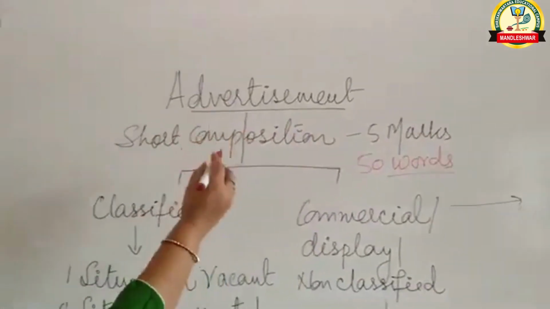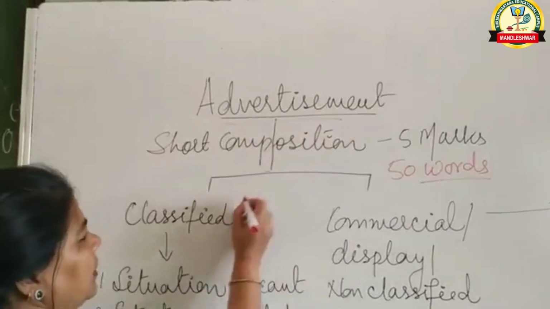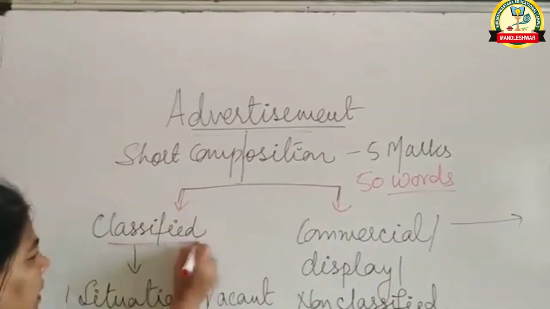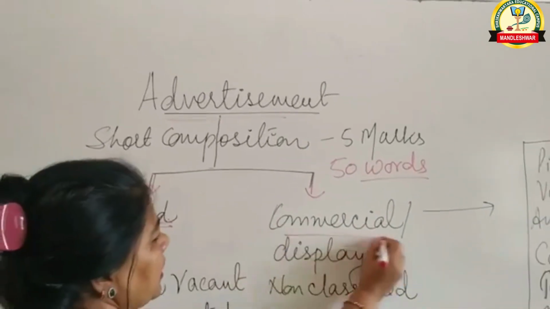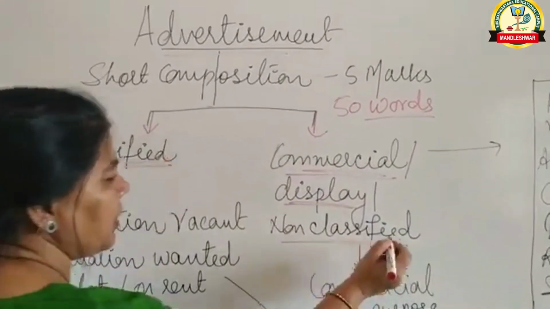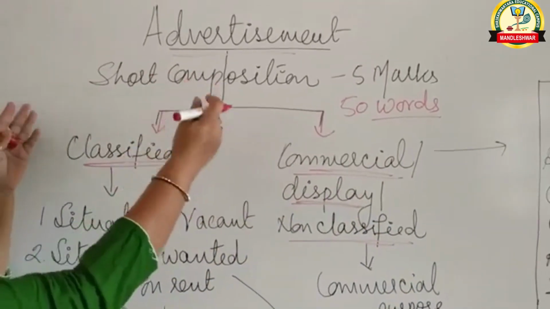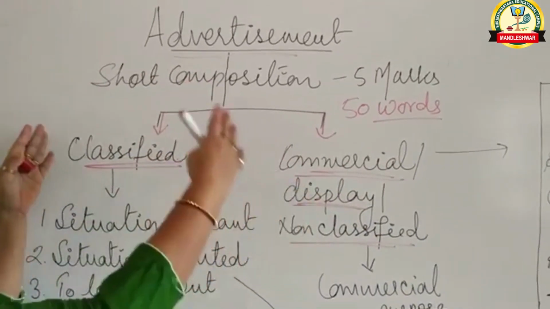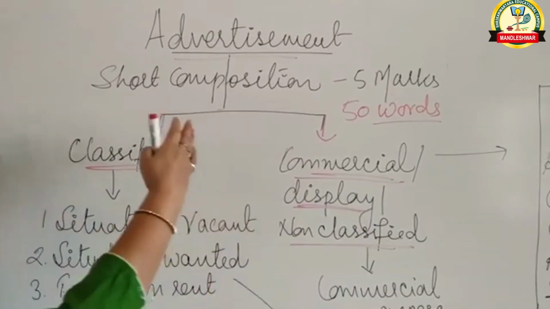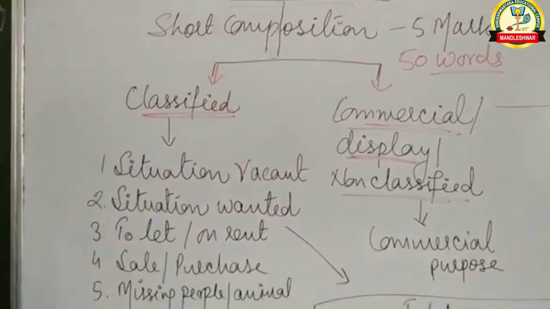This advertisement is divided into two parts. One is classified and one is commercial. This is also called display, also called non-classified. So basically we can think that advertisement is of two kinds, classified and non-classified. Now let me explain first classified advertisement.